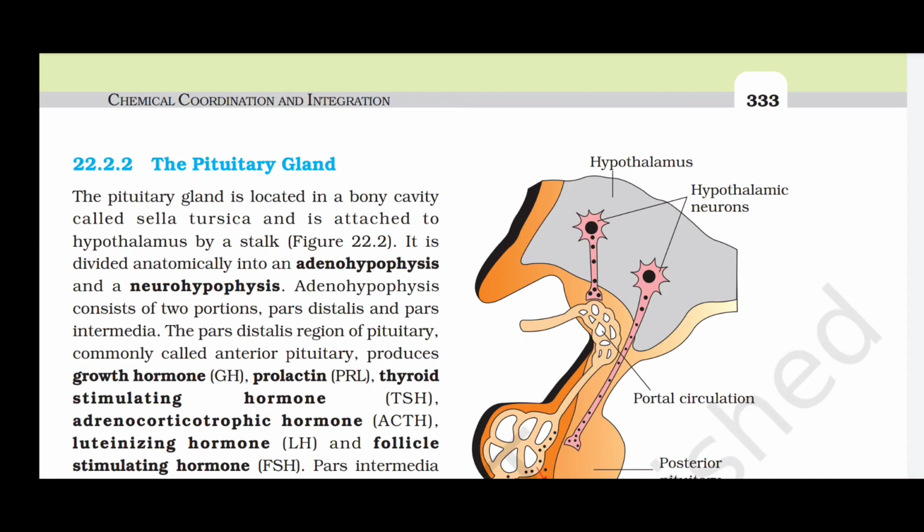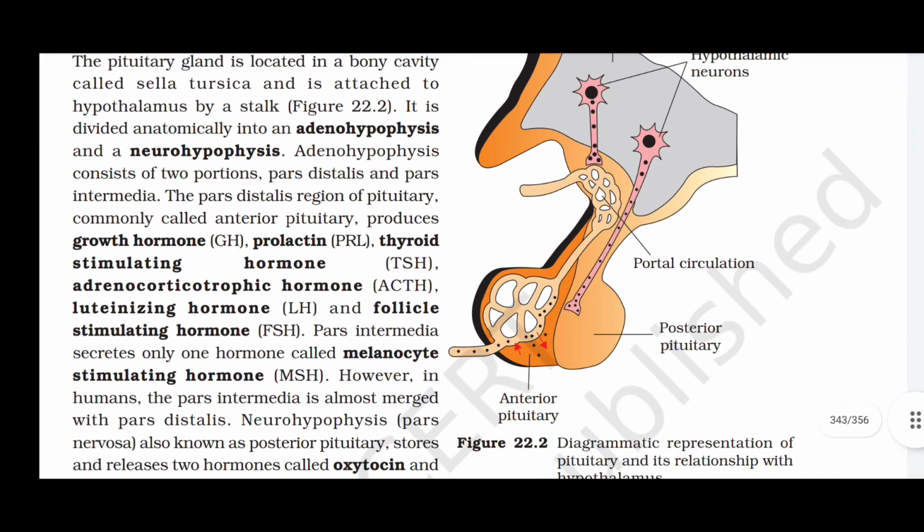The pars distalis region of the pituitary, commonly called anterior pituitary, produces growth hormone GH, prolactin PRL, thyroid stimulating hormone TSH, adrenocorticotropic hormone ACTH, luteinizing hormone LH, and follicle stimulating hormone FSH.